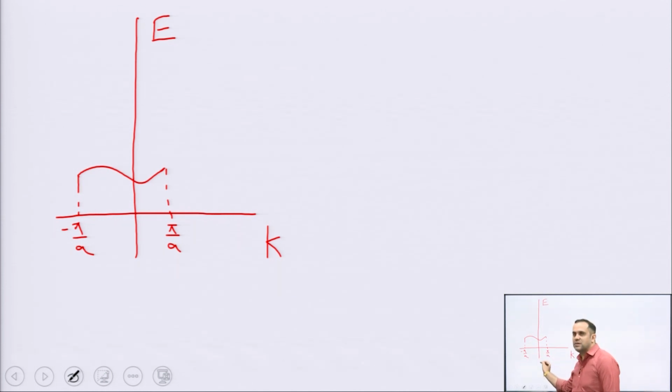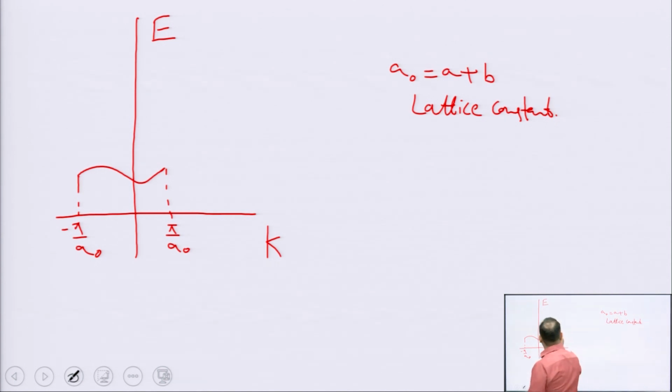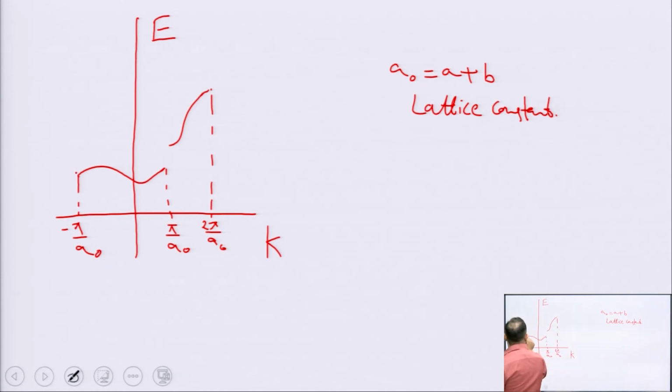At every integral multiple of pi by a naught, where a naught equal to a plus b is nothing but the lattice constant, you see that there is a sudden jump and you see another parabolic behavior at about 2 pi by a naught, and the same thing here, minus 2 pi by a naught.